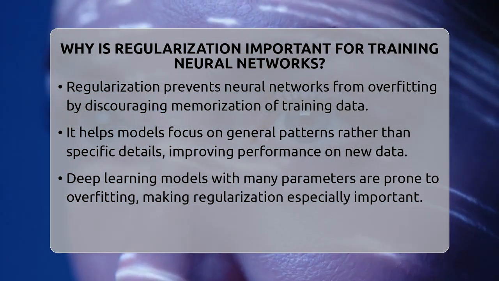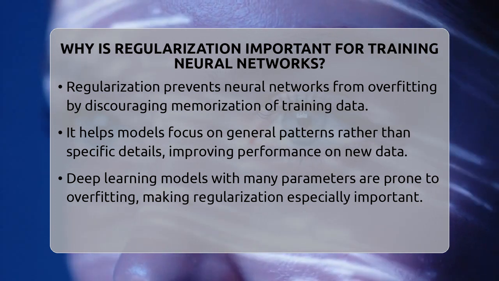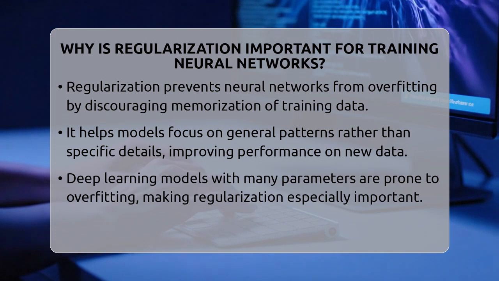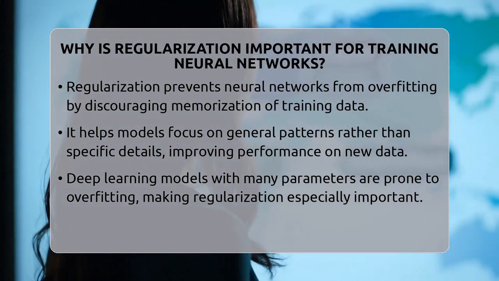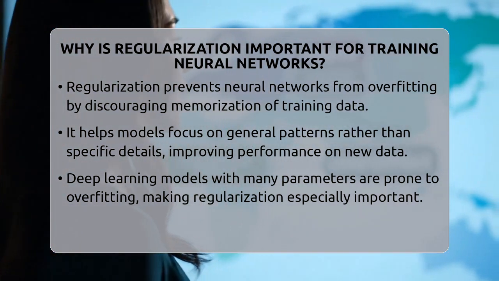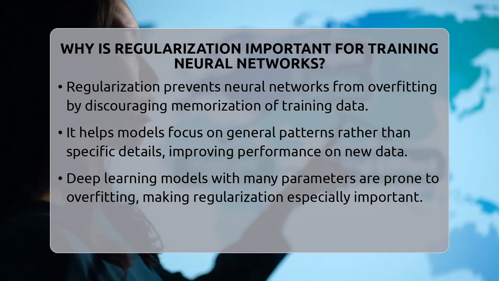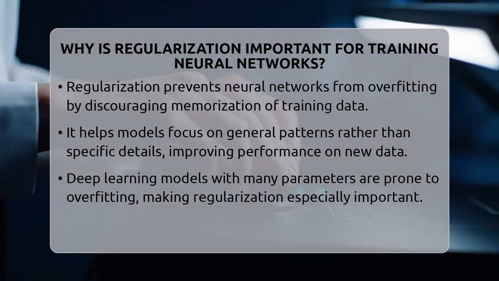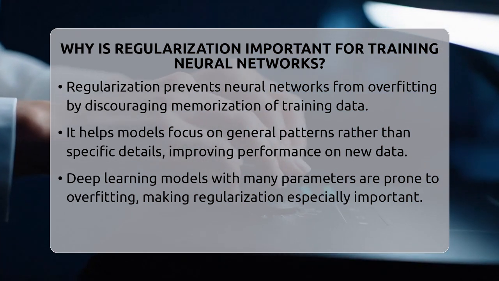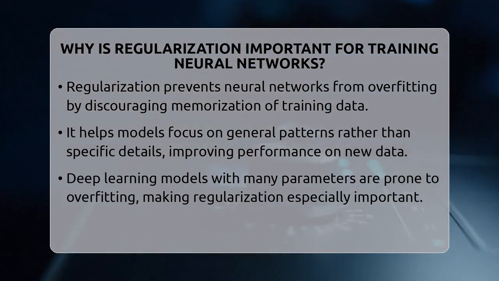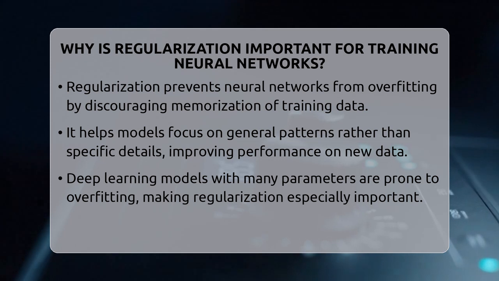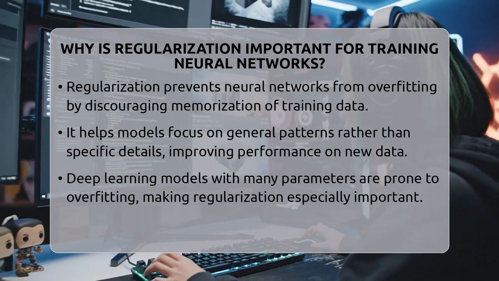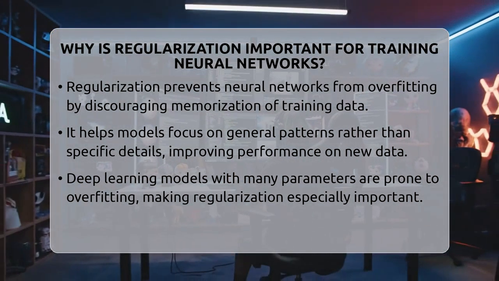When training neural networks, especially deep learning models with many layers and parameters, overfitting is a common problem. If a model learns the noise and specific details in the training data, it won't perform well on new and unseen data. Regularization techniques add constraints or penalties during training to keep the model simple. This way, the model learns more general patterns that apply to different data, not just the training set.